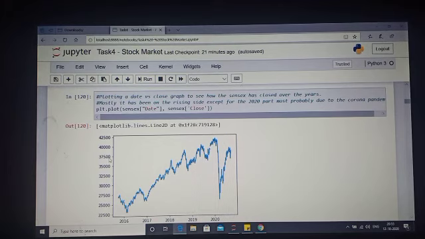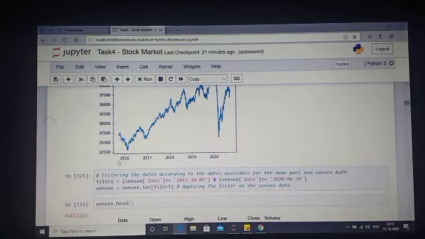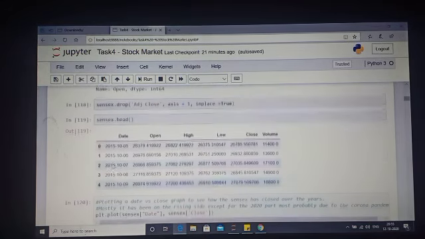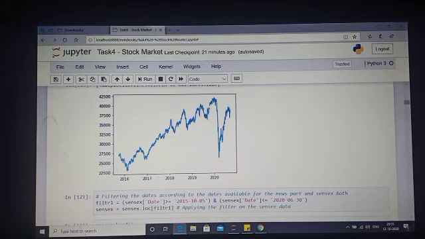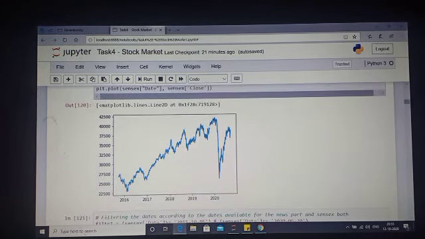Now this plot I've made between the date column and the close column. I'm just seeing how the closing value of the Sensex is getting affected over time. I've taken data from the last 5 years. Over these 5 years, the closing range started somewhere here and it reached here.